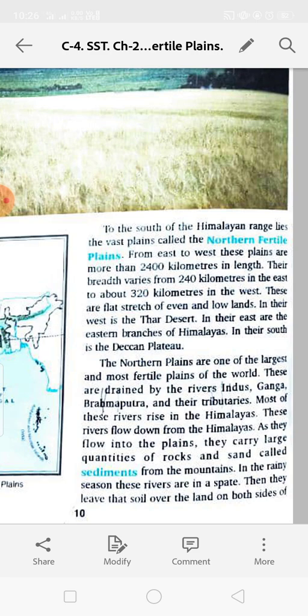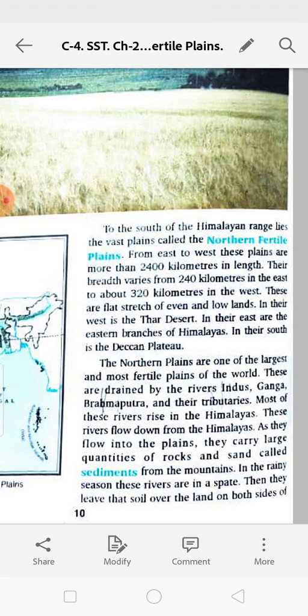The Northern Plains are one of the largest and most fertile plains of the world. Fertile means very good for the crops. If we plant any crop over there, it will grow very well in these plains. These are drained by the rivers Indus, Ganga, Brahmaputra and their tributaries. That means these are the main rivers of the northern plains.